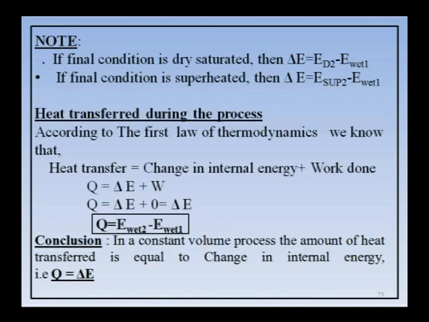Very important here is, in a constant volume process, the amount of heat transfer is always equal to the change in internal energy, that is Q is equal to delta E. Suppose in the problem they ask to find heat transfer, you just find delta E. Delta E is nothing but E wet 2 minus E wet 1.